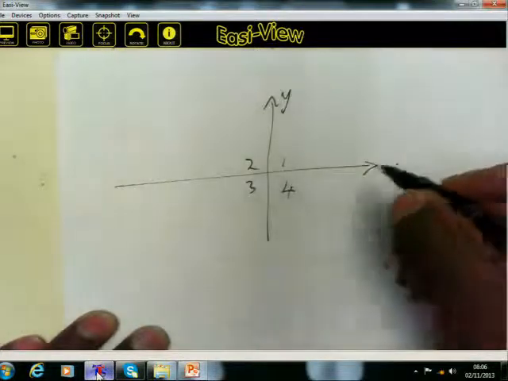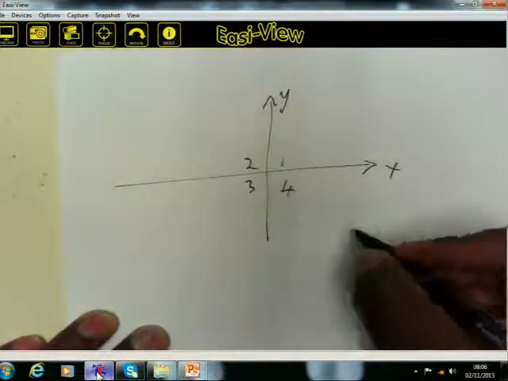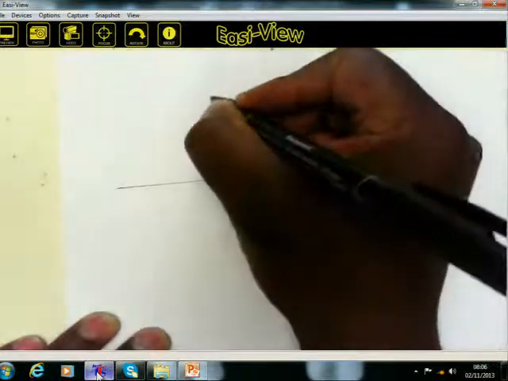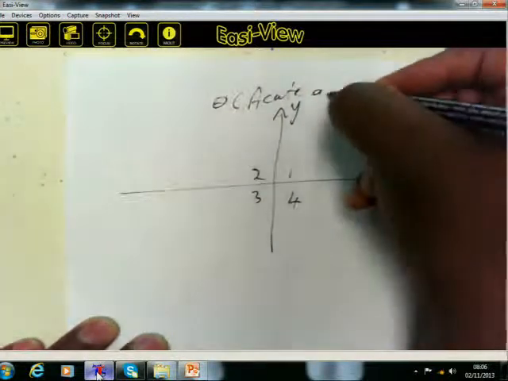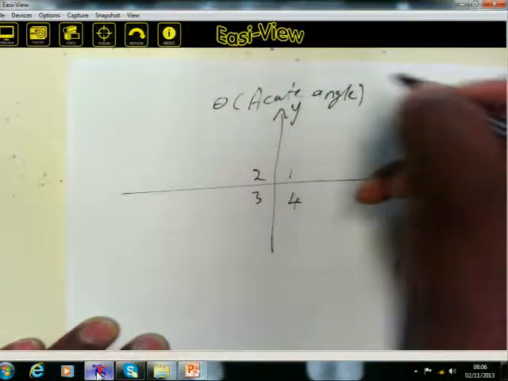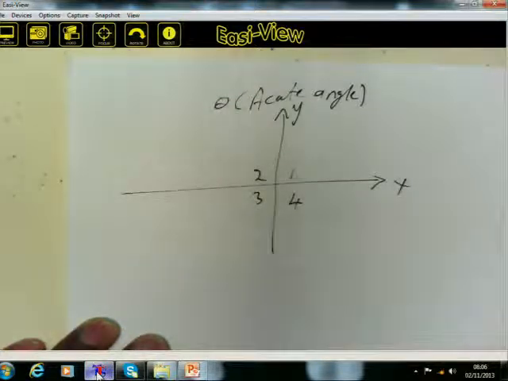And in this exercise, let me say we're going to have an angle here, let's denote it by theta. In this case, this theta will represent an acute angle. Remember, an acute angle is an angle greater than 0 degrees but less than 90 degrees.